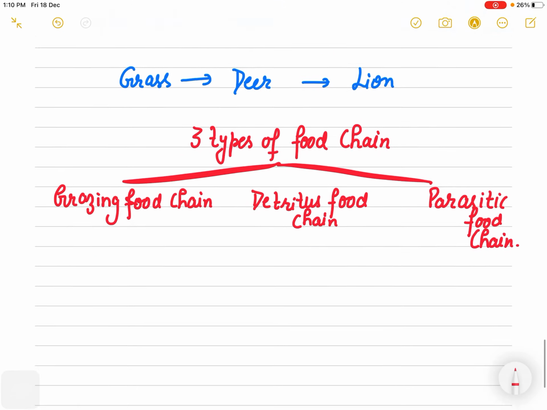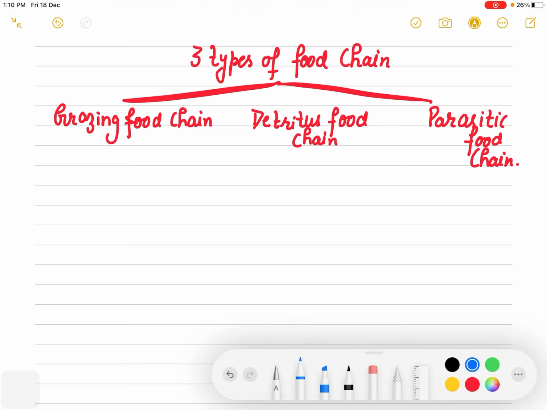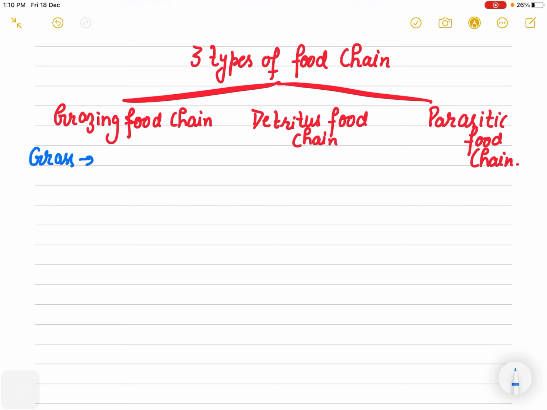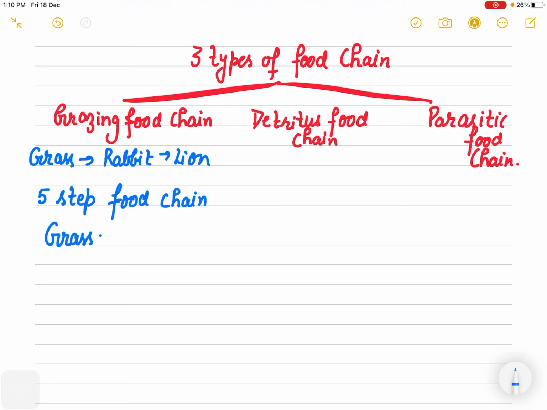In the grazing food chain, if you are asked to write a simple three-step food chain, you can easily mention this grass, rabbit and lion example, right? And if you are asked to write a 5-step food chain, especially in the grassland ecosystem, how will you write it? You have to write a 5-step food chain. How will you write it?